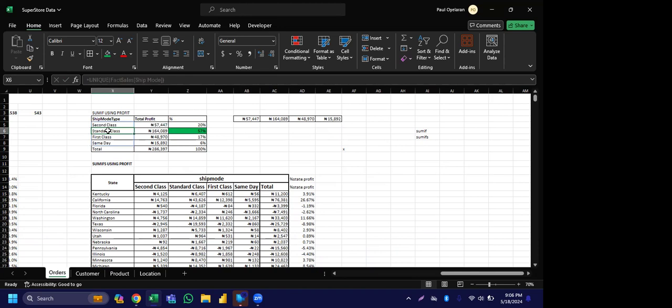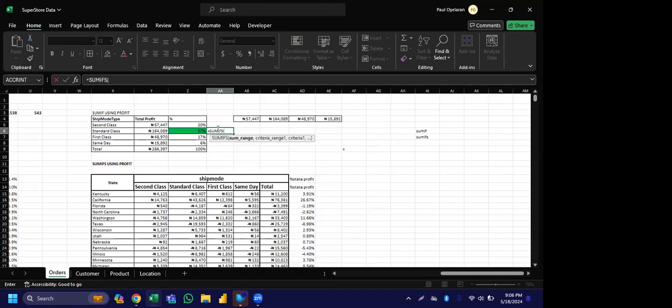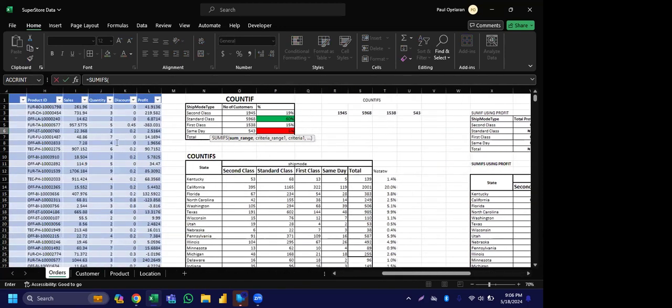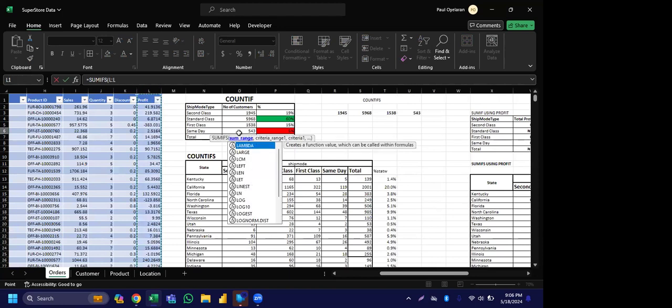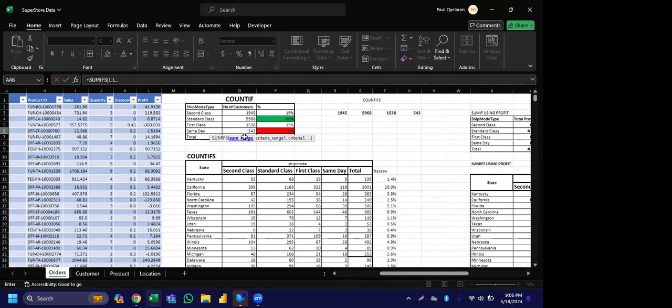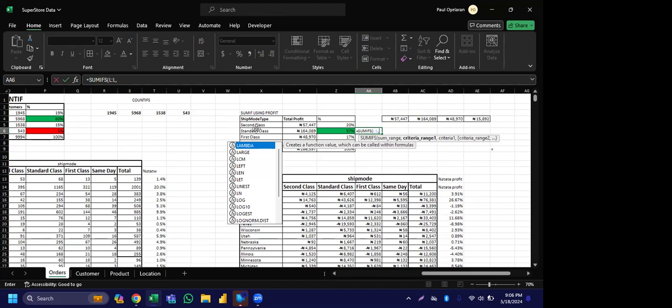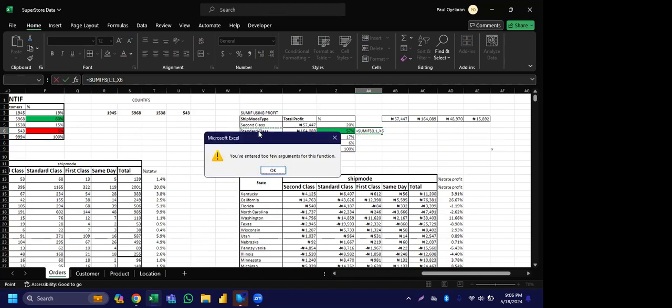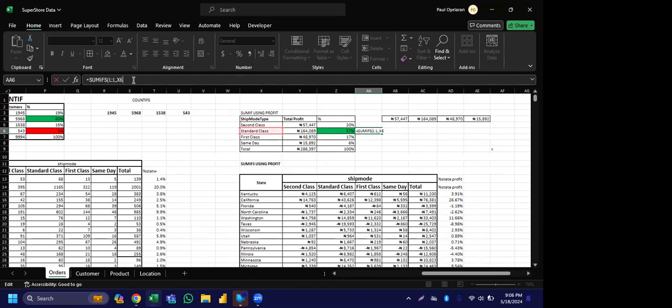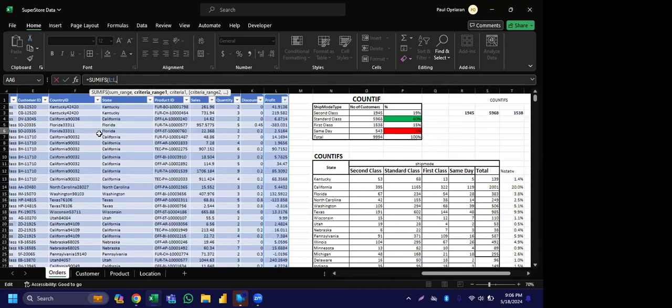Like this value that we get here, we can use our SUMIFS. So let me quickly use SUMIFS so that I can answer your question once and for all. Where is this equals to sign? See now, I want to use SUMIFS here. You can see sum range. What is the sum range that I want to sum? I want to sum our profits. Then comma. Then where is the place that I want to sum? I want to sum for standard class. Oh, I didn't select the criteria. I need to select the criteria first.